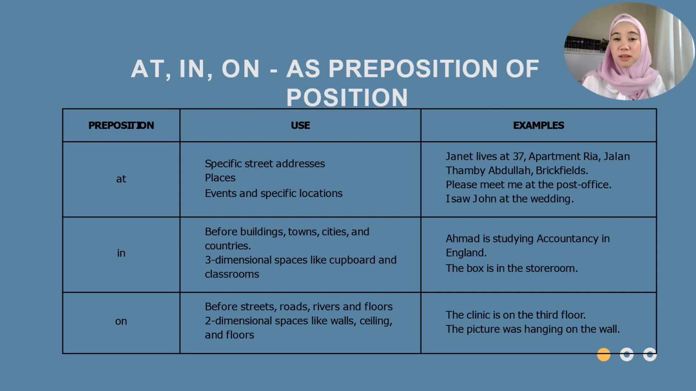Now, let's look at the last one, which is the preposition on. We use this before mentioning streets, roads, rivers, and also floors. We also use it when we are describing something in two-dimensional spaces like walls, ceilings, and also floors. For example, the clinic is situated on the third floor, or the picture was hanging on the wall.